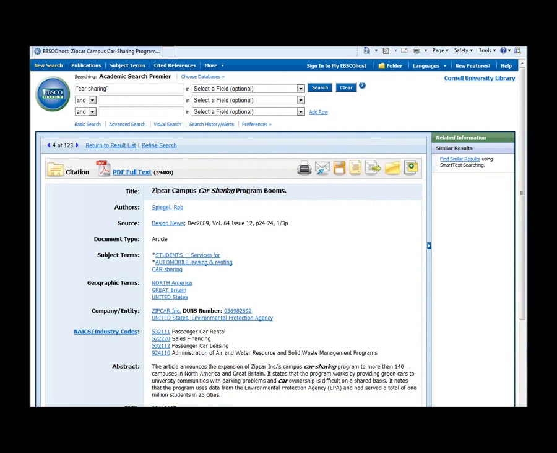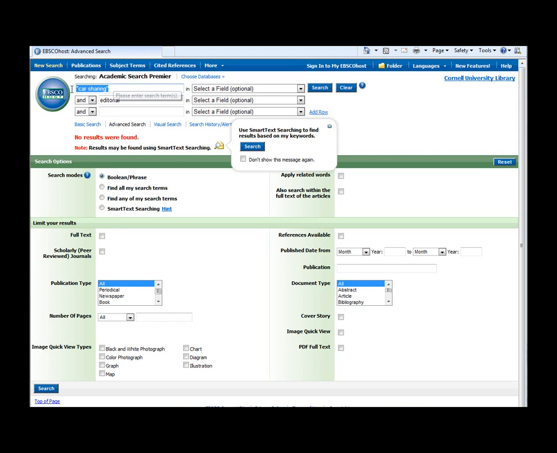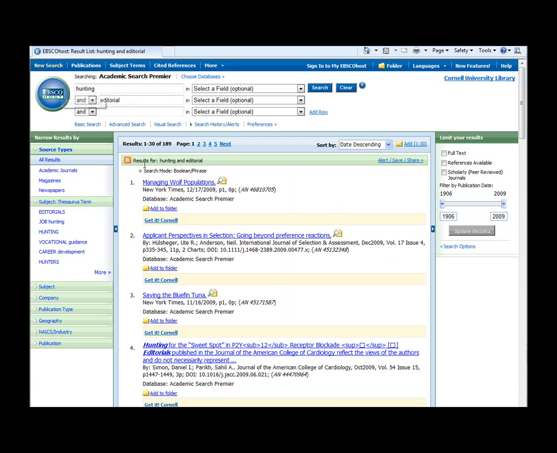Now, just like Google, if you're having a hard time finding opposing viewpoints for your topic, in this case, it's probably a better idea to type in the term editorial to see what's available. In my case, I have no results, but with your topic, you might have better luck. If, for example, you were doing a persuasive speech on the topic of hunting, you might have a lot of luck. Pretty controversial topic. Just make sure when you look over at the subject headings that you're looking for your topic, in this case hunting and not job hunting.